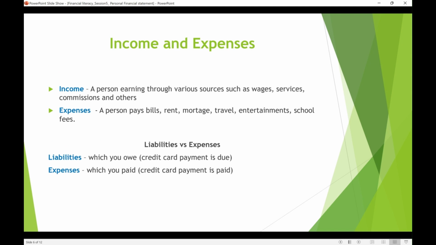Then we have to calculate our own income and expenses, which we have to put into practice. Everyone knows about it, but how many people put it into practice? How are you going to track it? Usually income and expenses should be tracked every month or at least every quarter. See how much you're earning and how much you're spending. That way you can avoid unnecessary expenditure.